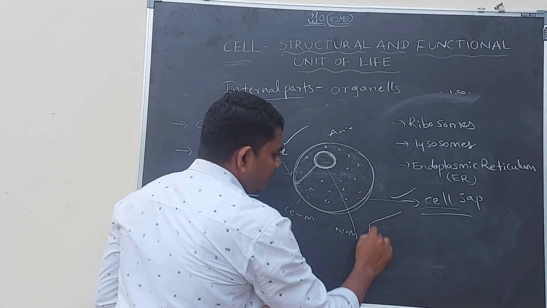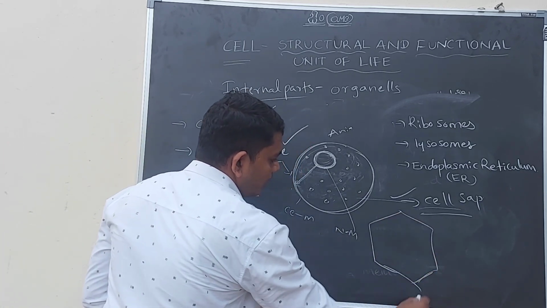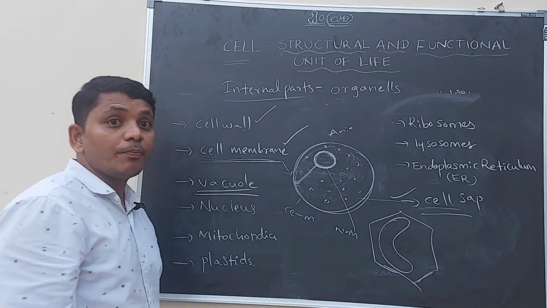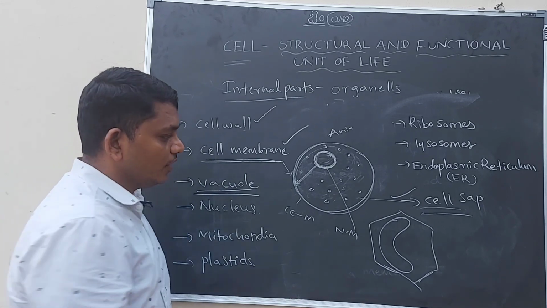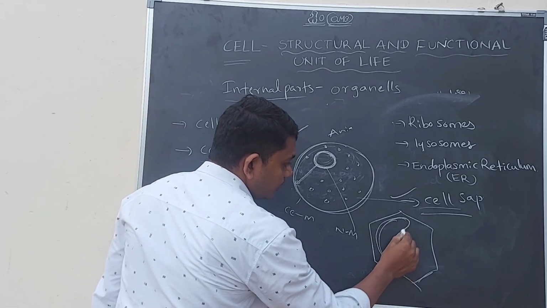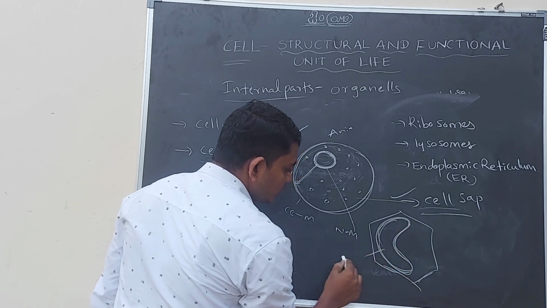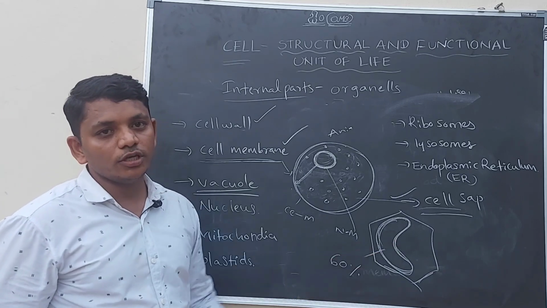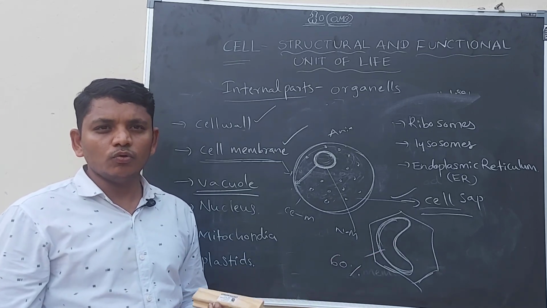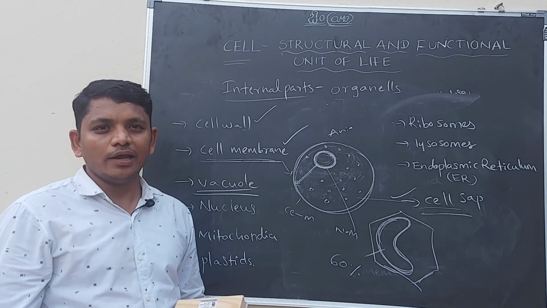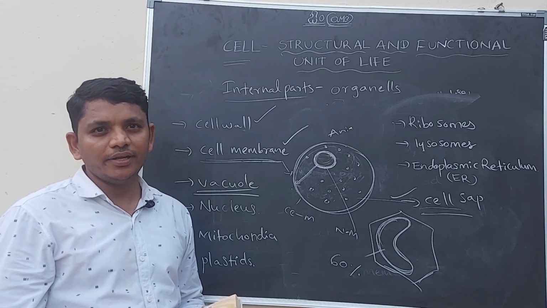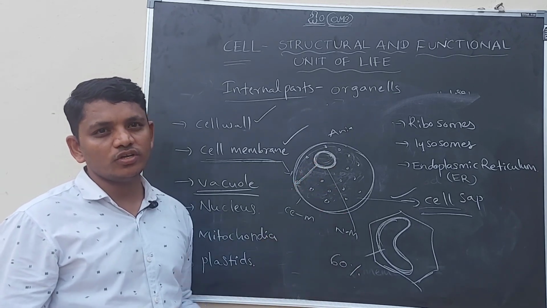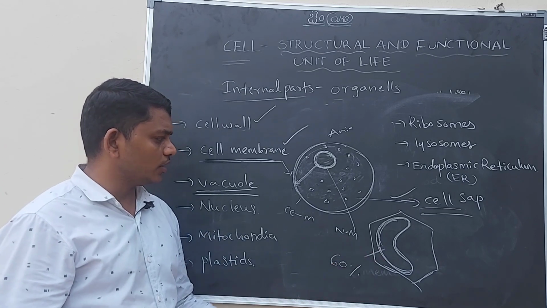If it is a plant cell, the vacuole may occupy more than 60% of the space in the cell. In mature plant cells, the vacuole may occupy more than 60% of the space. The main function of the vacuole is to store glucose and water and gases and all the materials in the cell. So, storage is the main function of the vacuole.